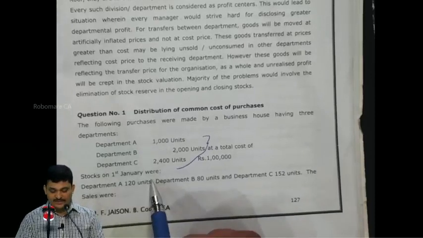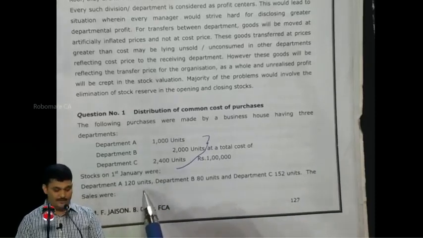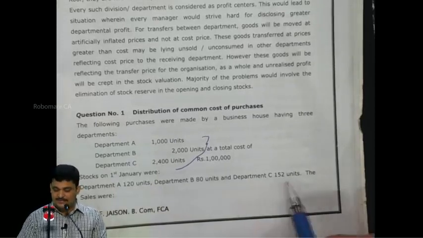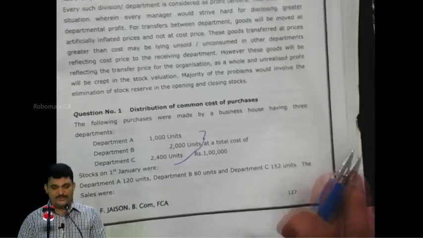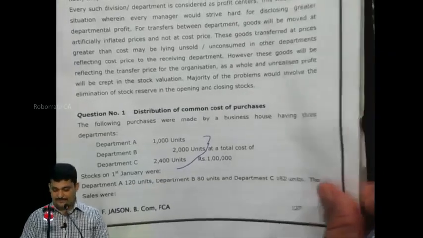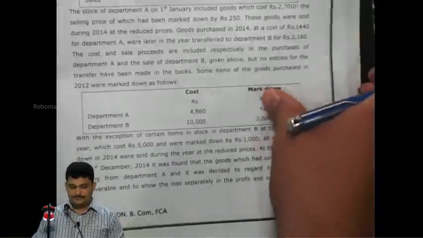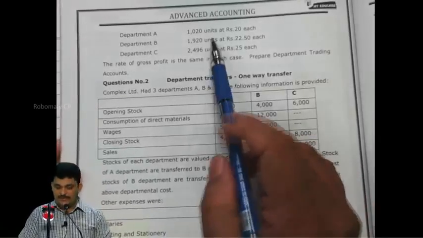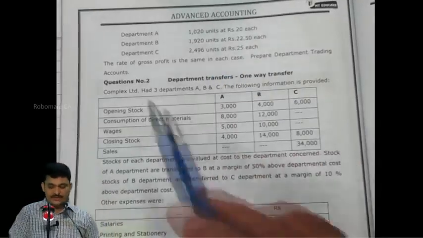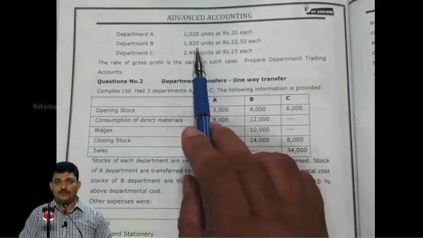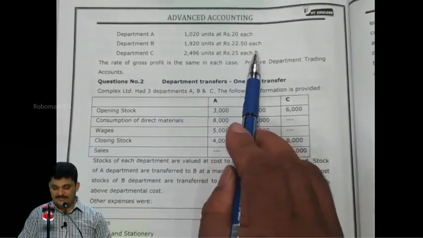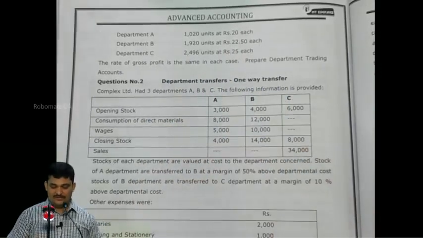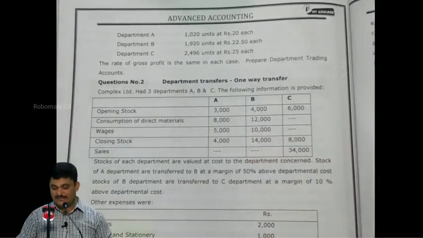Stock on 1st January were Department A 120 units, Department B 80 units, Department C 152 units. The sales were Department A 1020 units at rupees 20 each, Department B 1920 units at rupees 22.5 each, Department C 2496 units at rupees 25. Rate of GP same in each case.